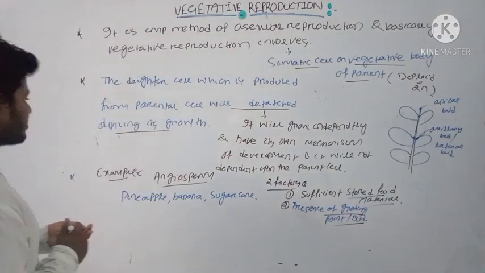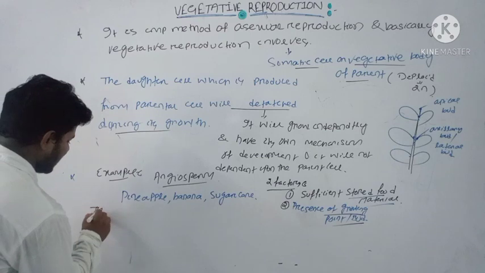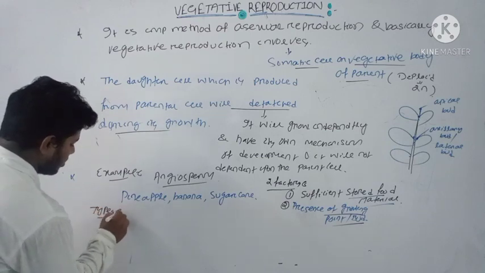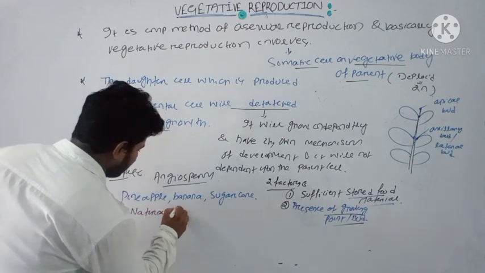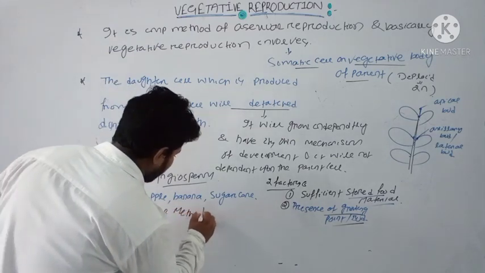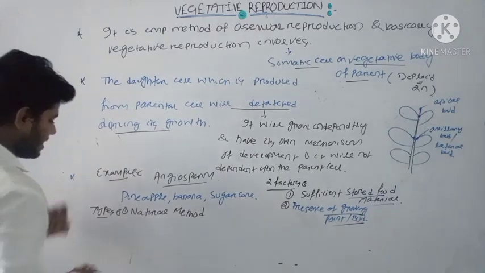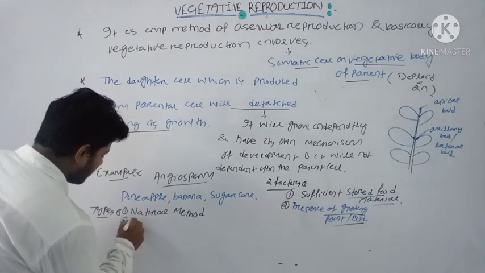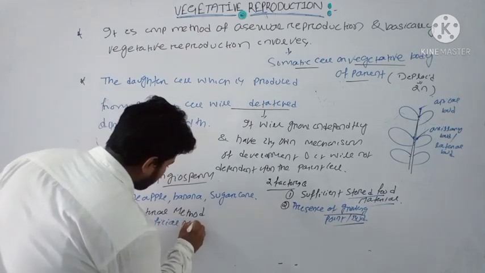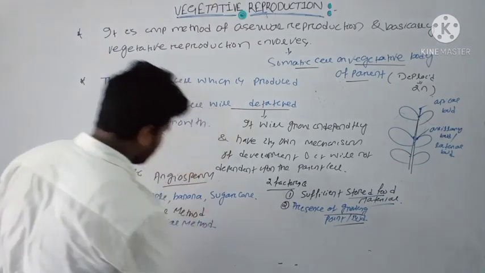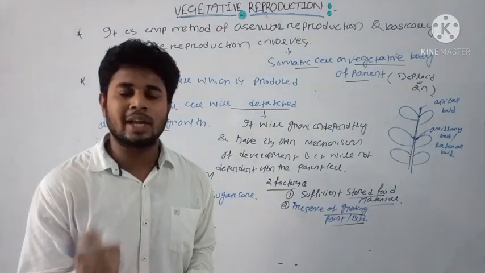Mainly there are two types of vegetative reproduction: one is the natural method and the second is the artificial method. Natural method is when it occurs in nature.